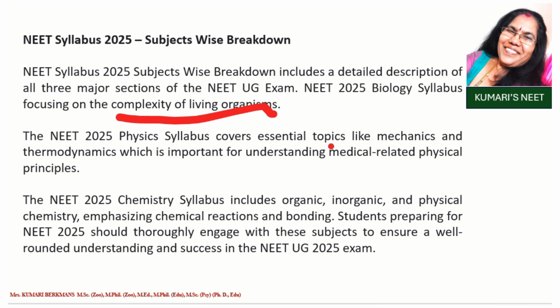physics syllabus, which covers the essential topics, this you have to keep in mind. It is mechanics and thermodynamics. Mechanics and thermodynamics, this is very important for NEET 2025 physics syllabus.